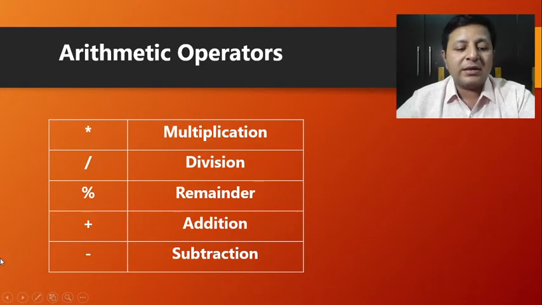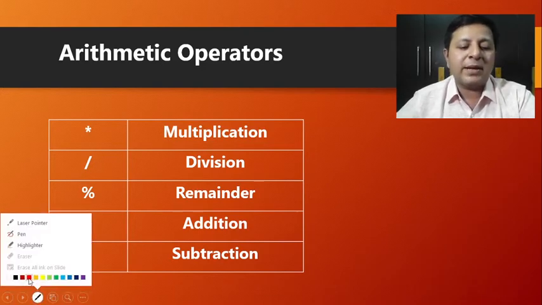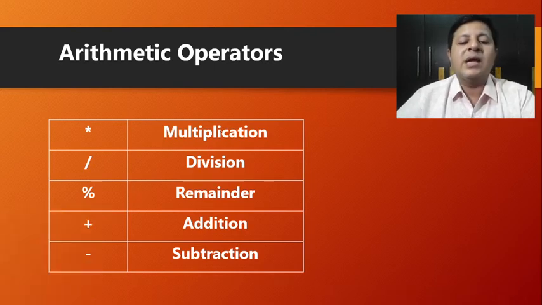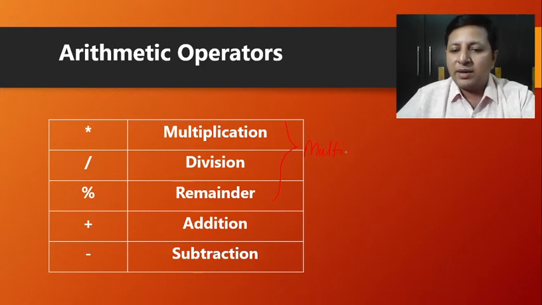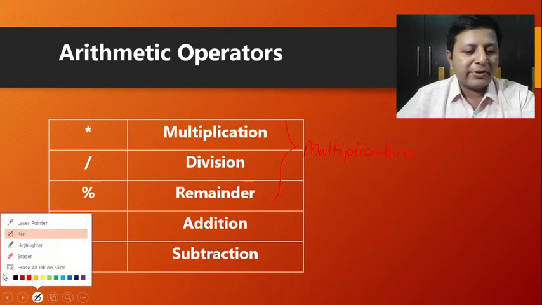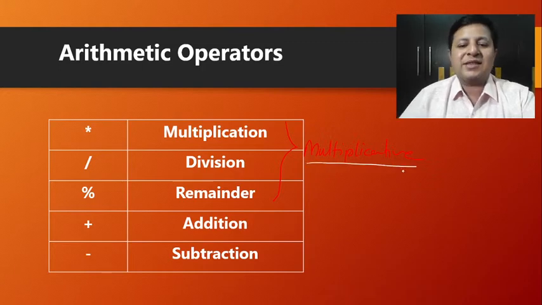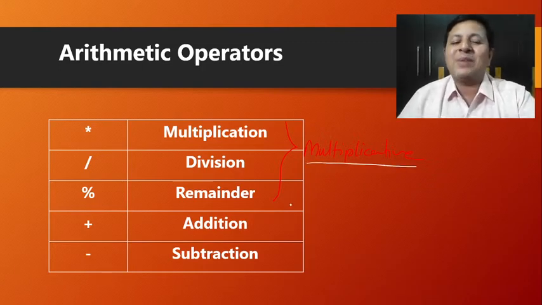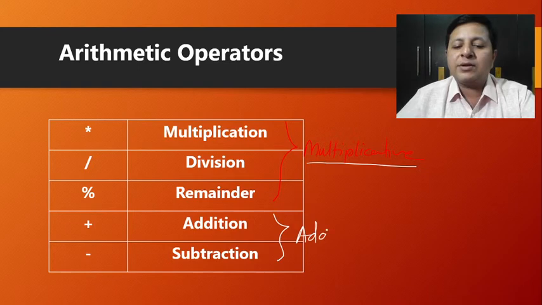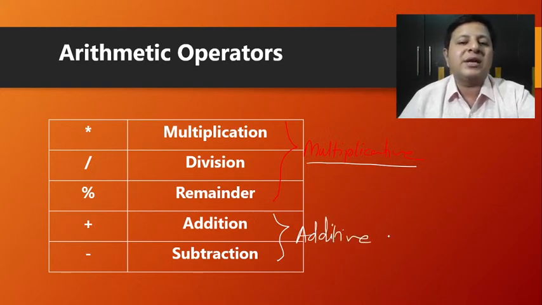These first three are called multiplicative operators, that is multiplication, division and remainder, whereas the rest of them are called additive operators. So that is going to perform the addition and subtraction.